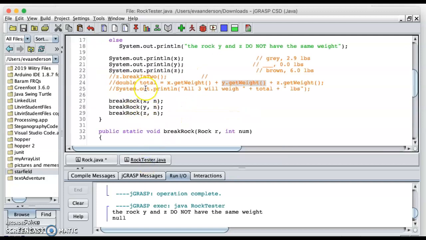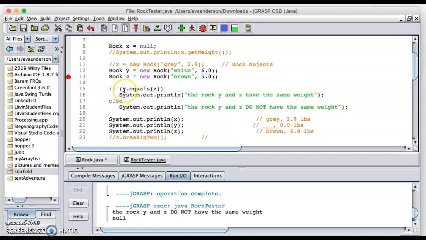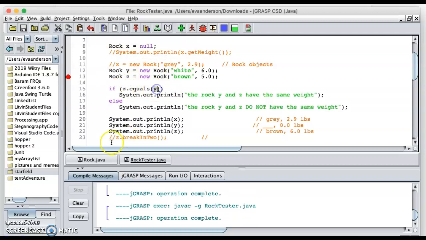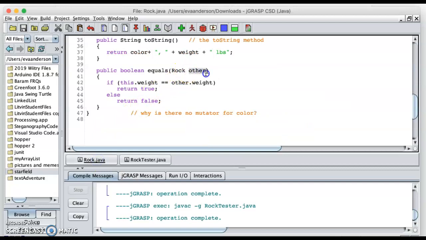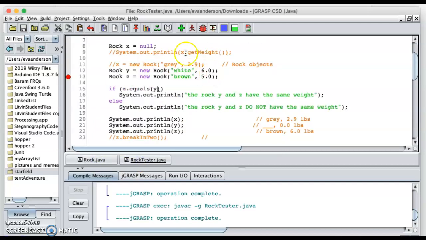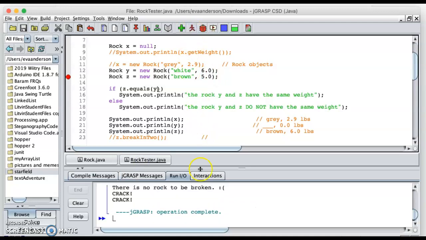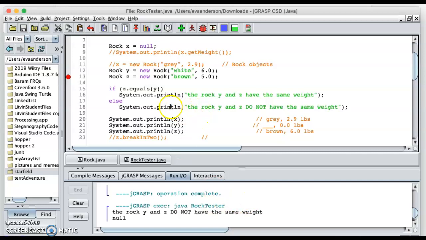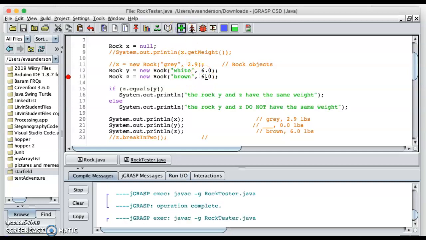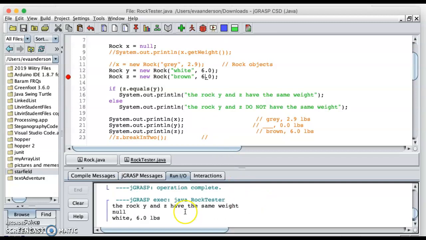And remember that I can just as easily flip-flop this to z and y, and now z is this and y is other. So remember those things get matched up, right? The calling object goes to this. Y is inside parentheses, so it goes inside parentheses and gets this name temporarily. So if I run it now, it still says they're not equal, they don't have the same weight. It's just how they got passed to that equals method that is different. And then I can check and see that even if I do that, I am still getting the same weight.